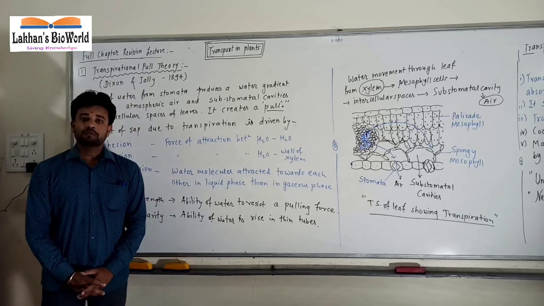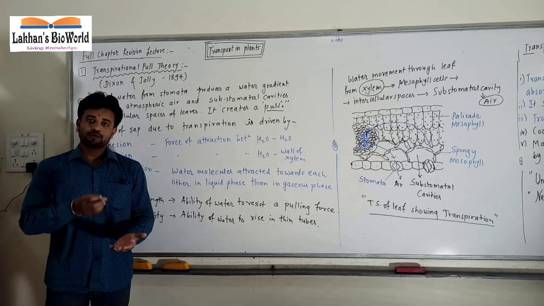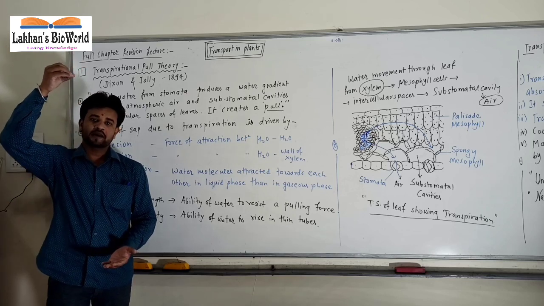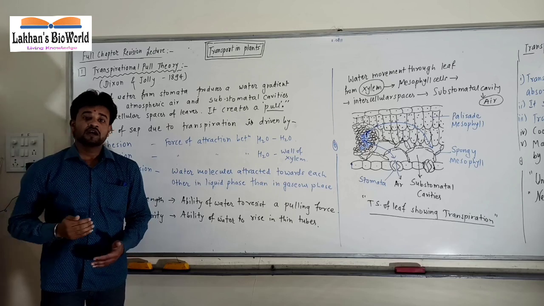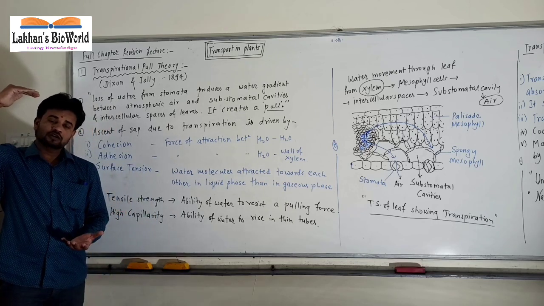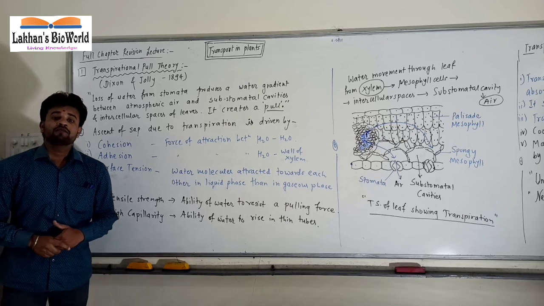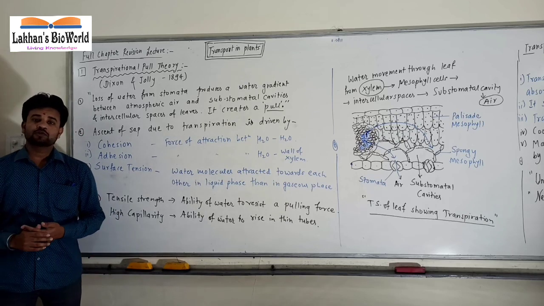Let's see how plants take the water that has been absorbed by roots up to the last part, that is the apical part of that plant body. How do plants take water in the xylem up to their upper corners, like the leaf tip or the apical meristem? Let us see this. For this, two theories were put forth.